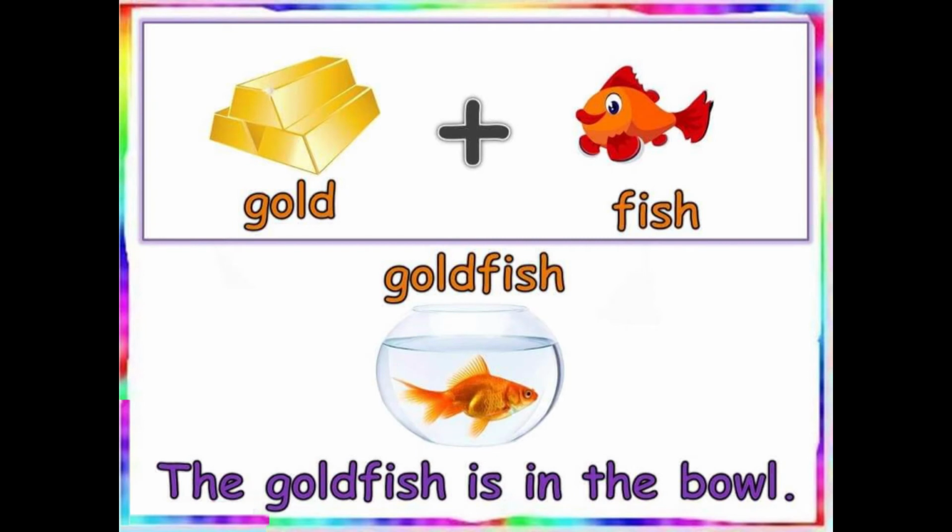Goldfish. The word goldfish is a compound word because again it is made by adding the two words together, gold plus fish. We go in the jewelry shop to buy gold, and fish is something that is a water animal. We also have fish tank, we put fish in that, but gold plus fish together is giving me goldfish.